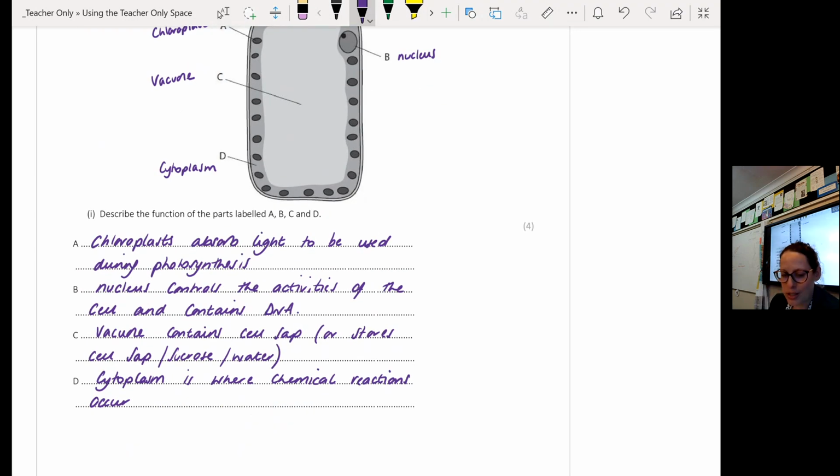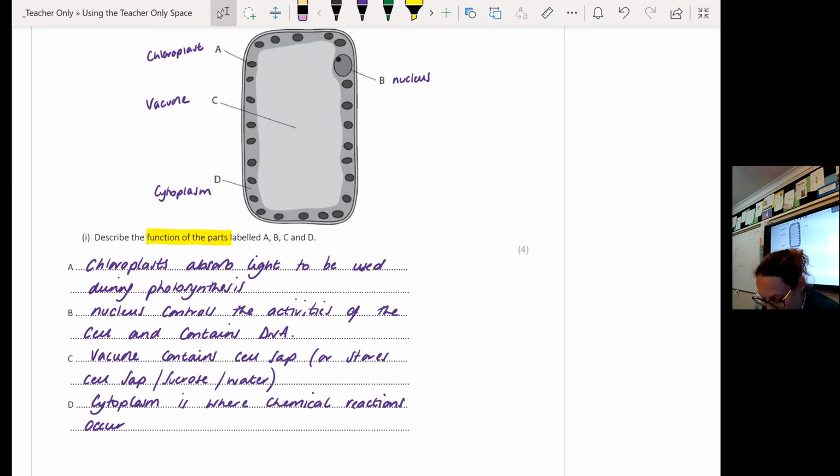You don't get any marks for correctly identifying what these parts are. The only bits you get the marks for are telling me what the function of the parts are. So even if you mislabel it, but you've got the function correct, and that is the correct function for that organelle that has been listed, you will still get the mark. I think two of you did that. Maybe with the cytoplasm, you called it something else, but you gave me the correct function for the cytoplasm, therefore you got it. Now you need to tell me the role of each of these.